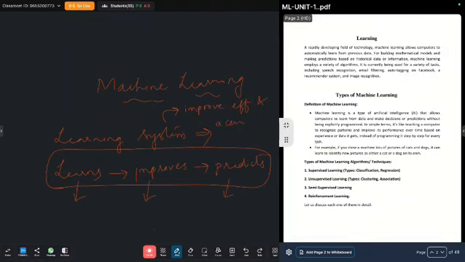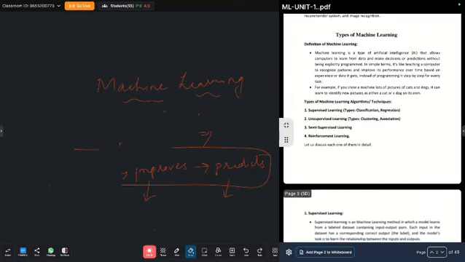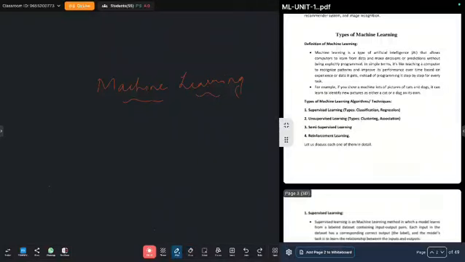Now let us discuss the different types of machine learning. Types of machine learning algorithms or types of machine learning techniques. Machine learning techniques are divided into two types, basically supervised learning and unsupervised learning. And if we go deeper, we can again discuss semi-supervised learning and reinforcement learning. Now let us see supervised learning.